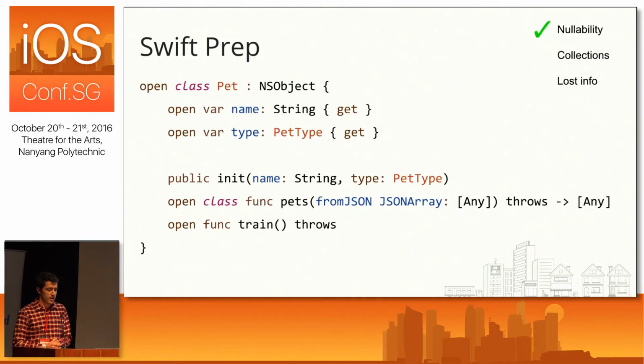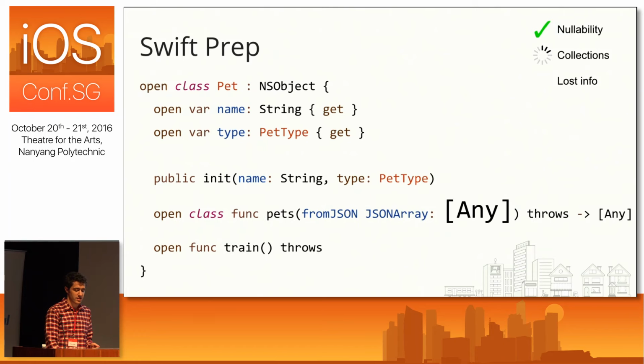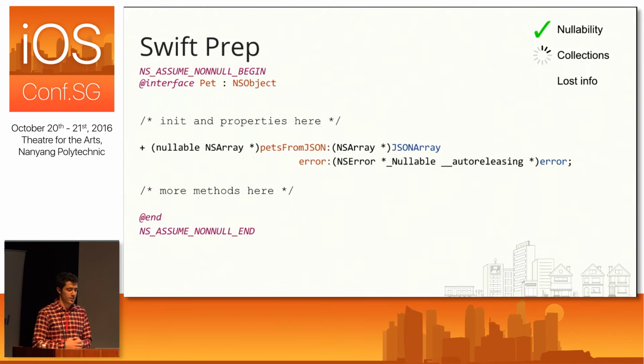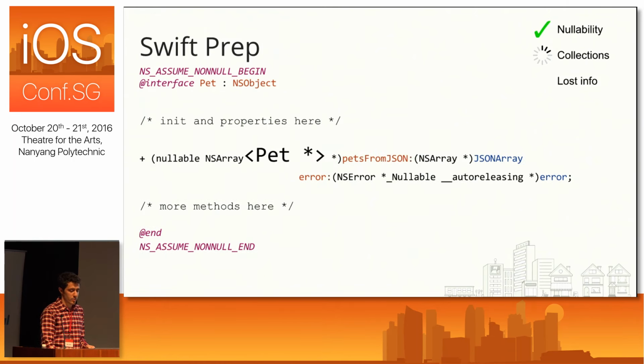So we're already well on our way here, and the next thing on our checklist is collections. So we have this JSON array, which I know is going to be an array of dictionaries where each dictionary represents some information about a pet. And when we parse this out, it's going to return an array of pets, not an array of any. And to do this, let's head back over to our Objective-C interface. And our tools here are generics. So in Objective-C, we can go ahead and add some generics to our collections, and that will make these bridge properly to Swift. So we can start by just marking our return value as an array of pets.